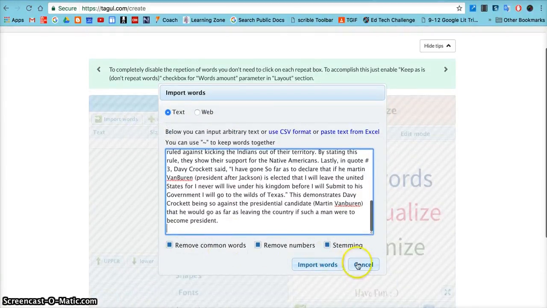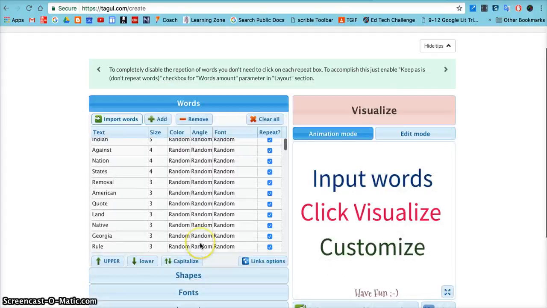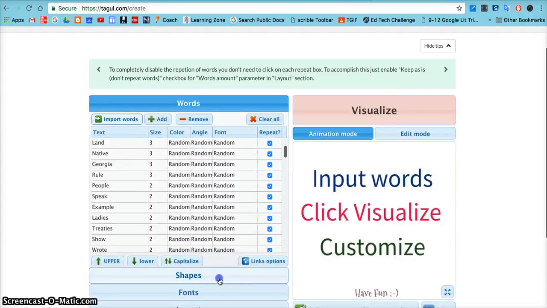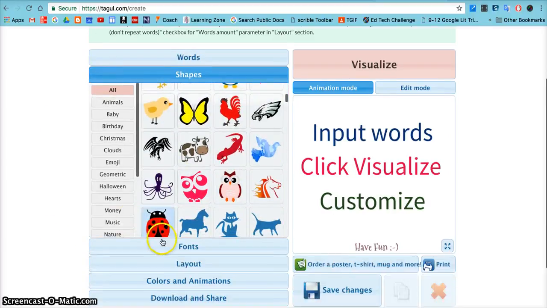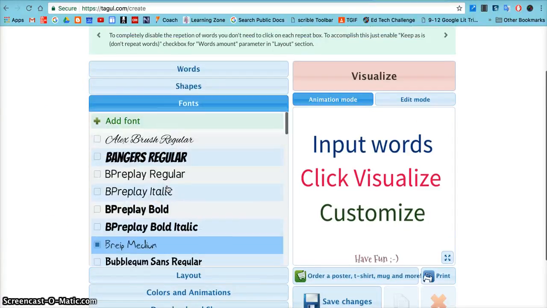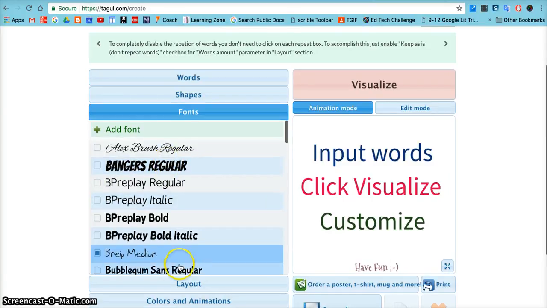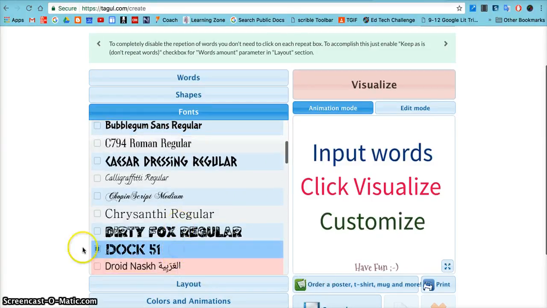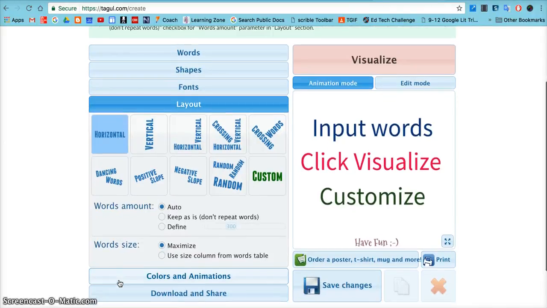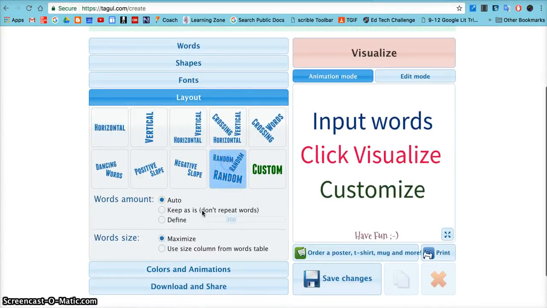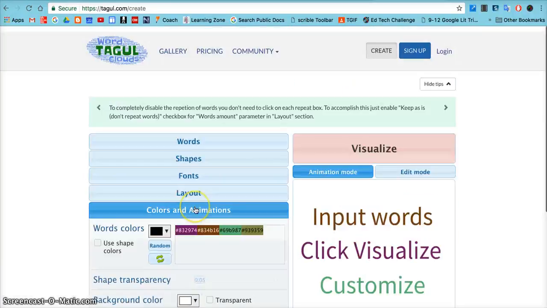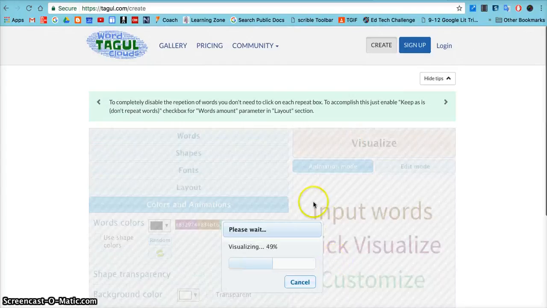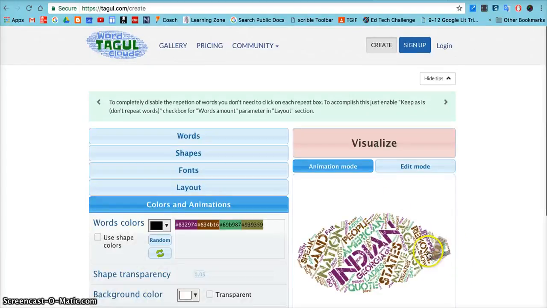Now I'm going to remove common words, numbers, and stemming, and go ahead and import words. Now I have some options here in terms of the shape. If I want to keep it as a cloud, and we're just going to do that. The fonts. So let me go look for a font. Let's do, I don't know, something kind of fun. We'll do Doc 51. And then the layout, it's going to be random. I can select colors and animations if I want. We'll just go to random. And then I hit visualize. And what's going to happen is it's going to generate my word cloud right here.